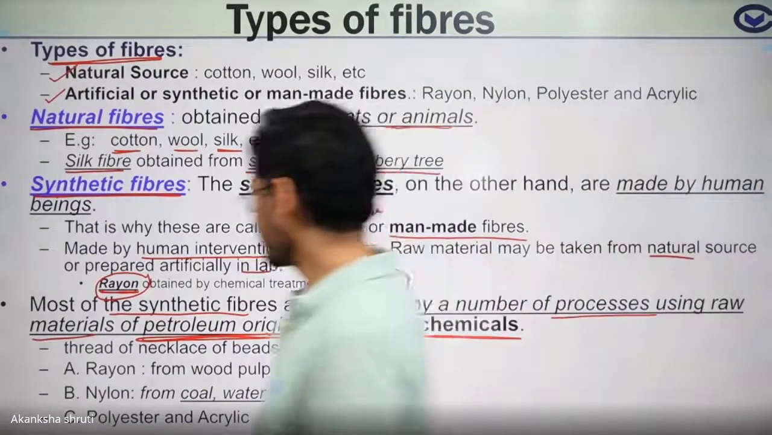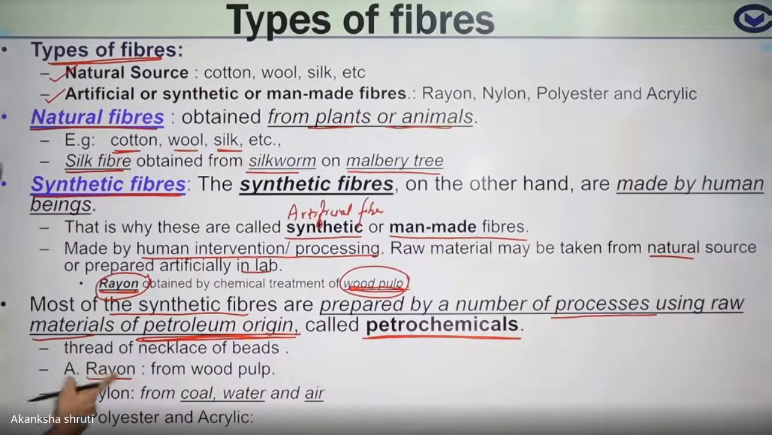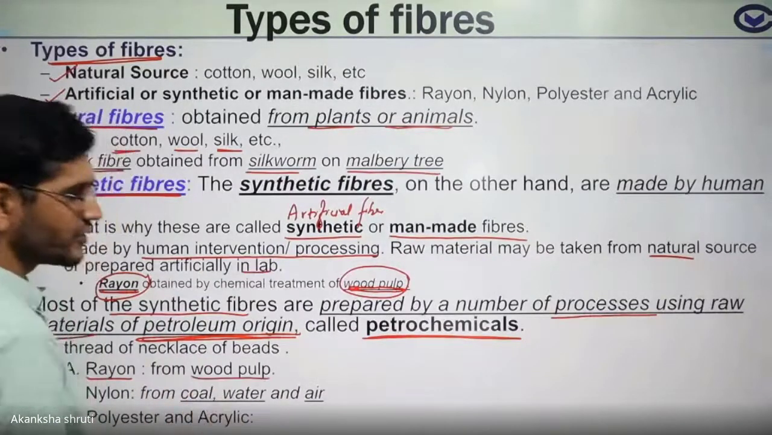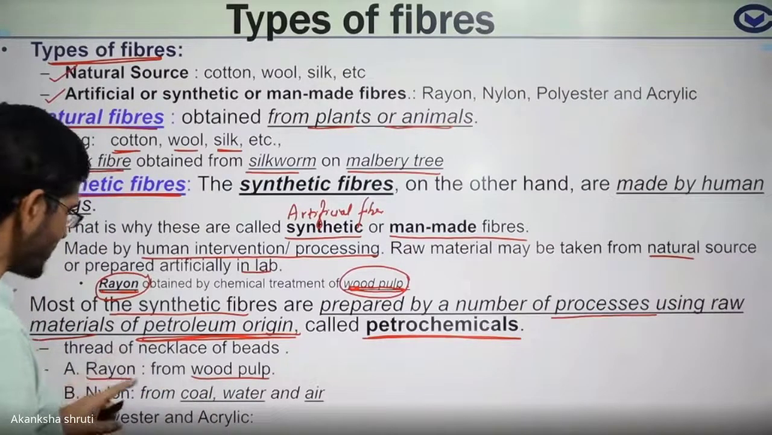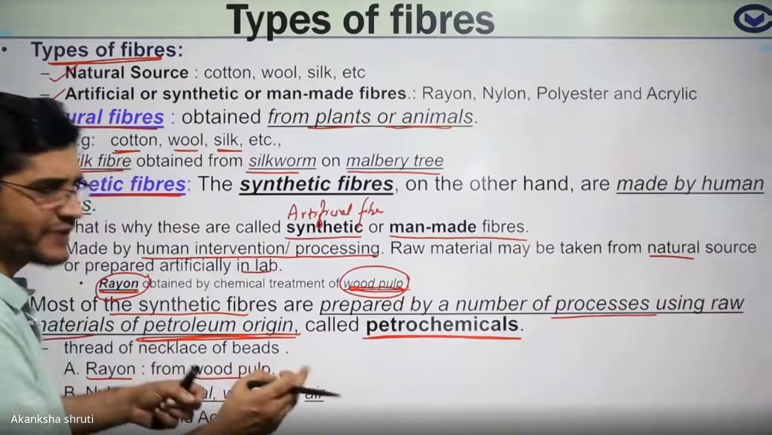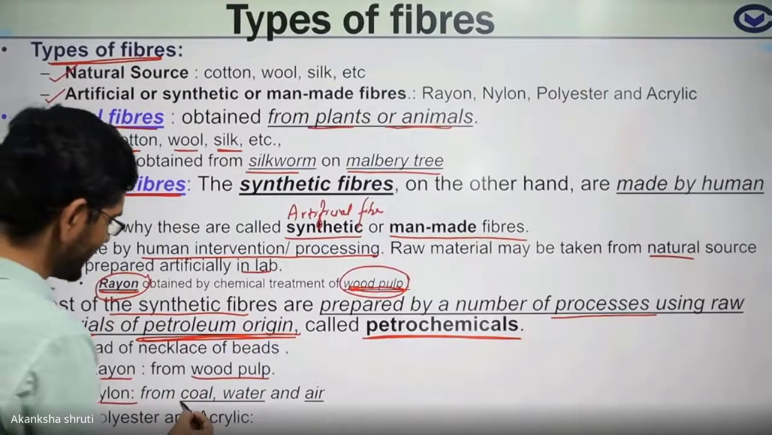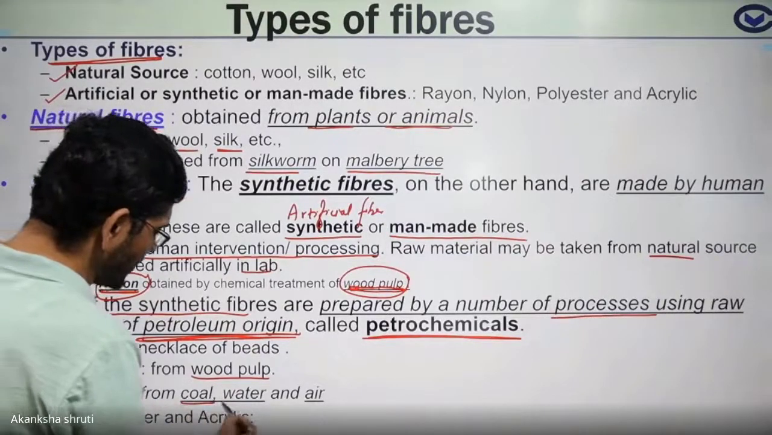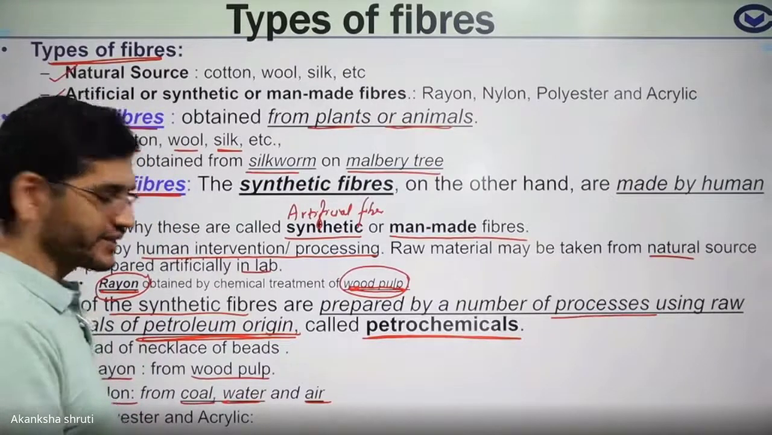Students, here we have listed rayon. It is obtained from wood. The raw material is natural, but rayon is obtained by processing wood pulp with various chemical treatments. So rayon is an artificial fiber. Nylon is obtained by similar chemical treatment of coal, water and air. From that we get the fiber.